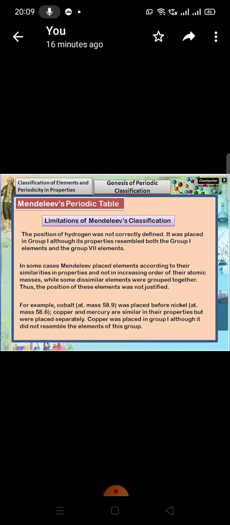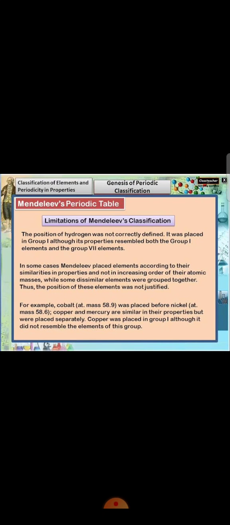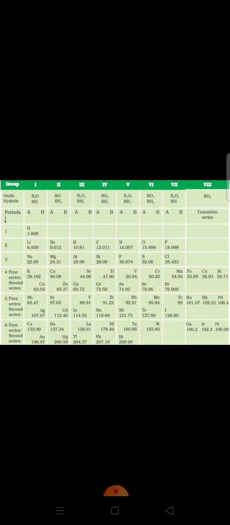Now the second was the position of isotopes. Actually, the isotopes were discovered long after Mendeleev gave his periodic table. Now we know what isotopes are. Let me clear one more time that isotopes are atoms of the same element having similar chemical properties but different atomic masses. For example, hydrogen has 3 isotopes: protium, deuterium and tritium. This we have already discussed, having the atomic masses 1, 2, 3 respectively. Similarly, carbon also has 3 isotopes, and chlorine has 2 isotopes.